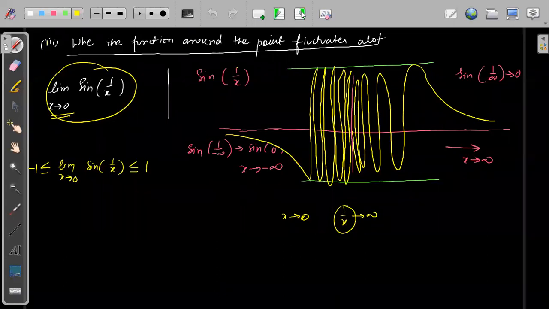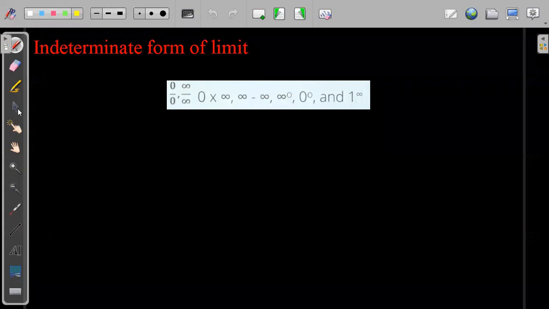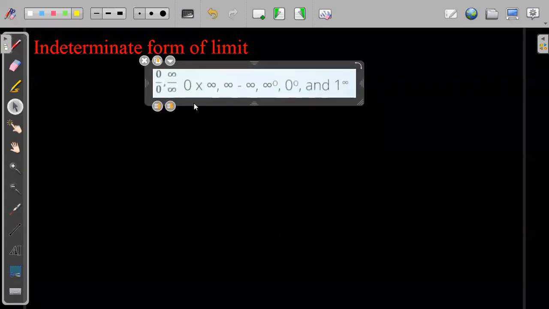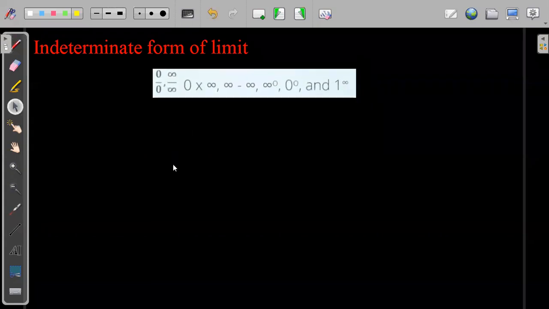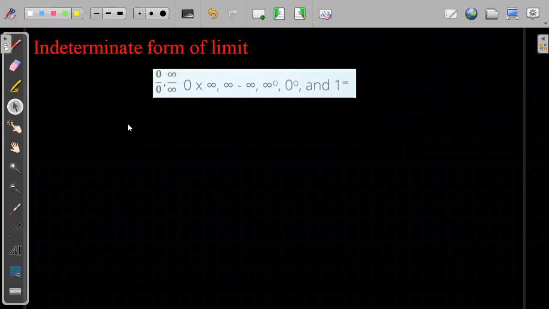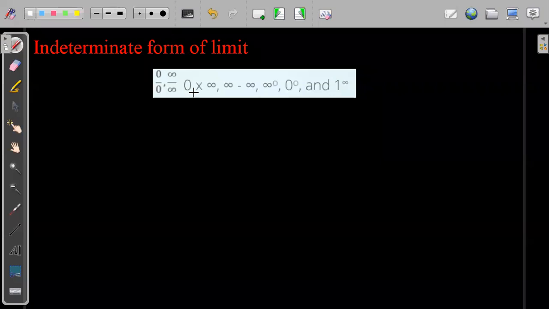Okay. Now after this, we will start solving questions and we will see different forms of limit. But before that, the first is the indeterminate form of limit. We have 7 very standard indeterminate forms.